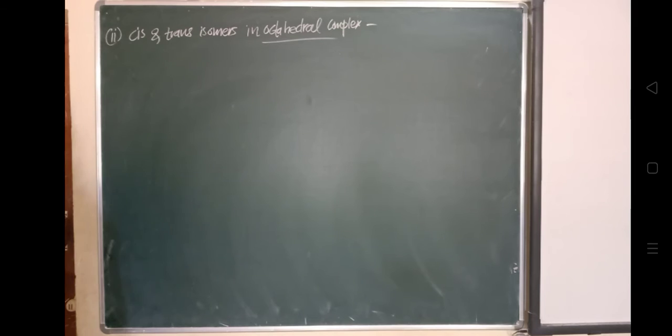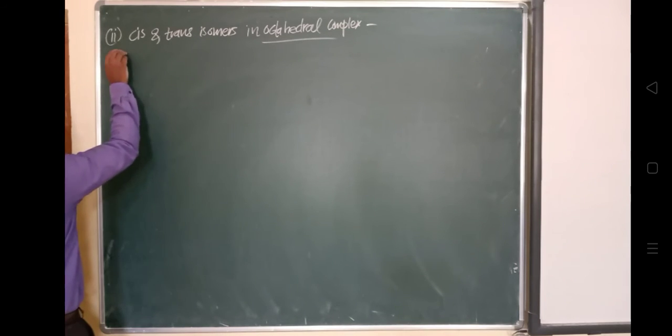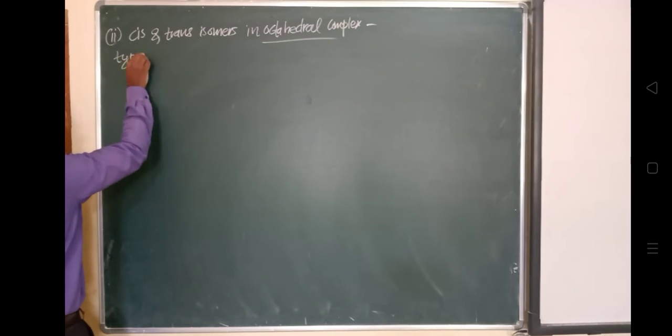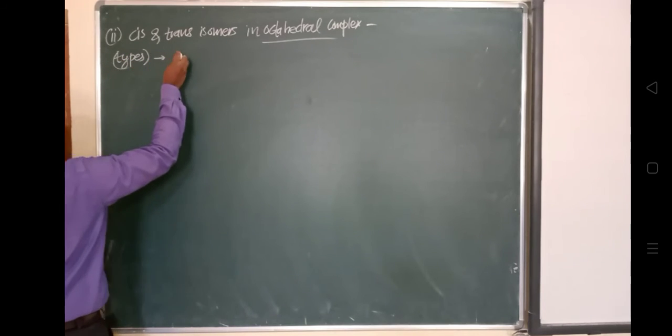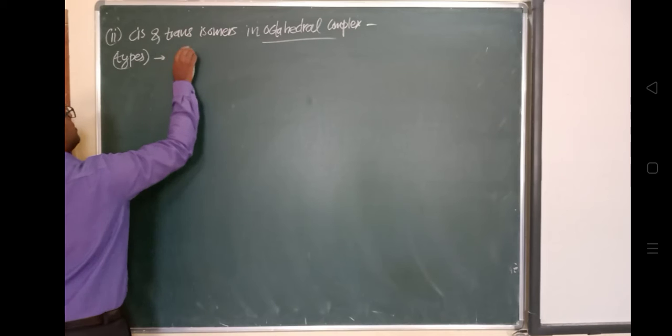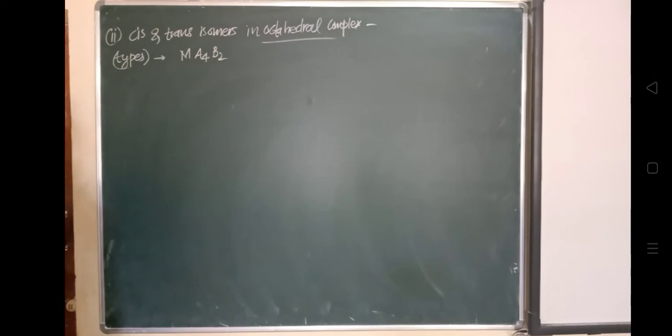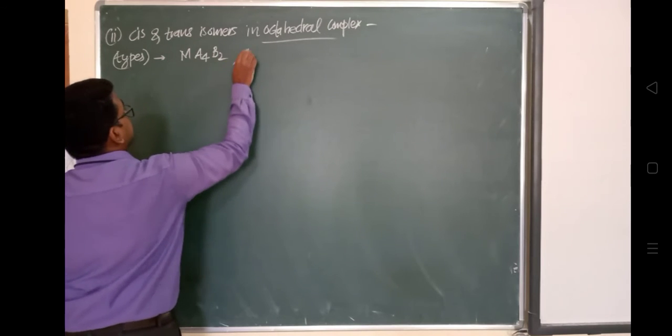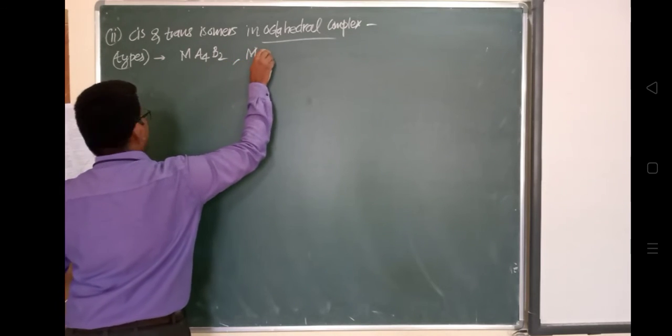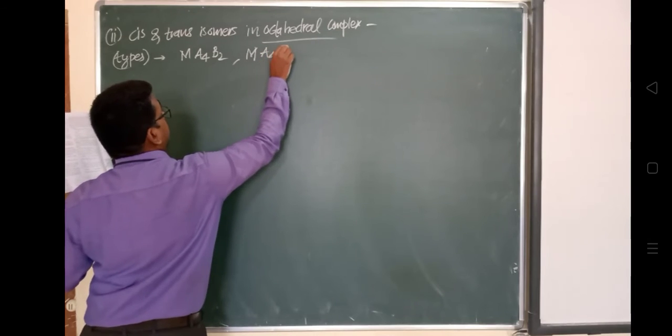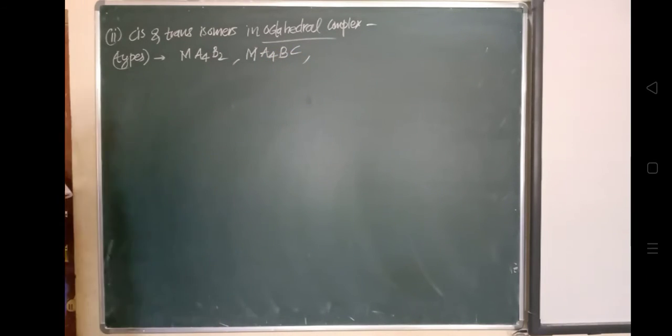Octahedral complexes may be of two or three types. That is MA4B2, and another kind, MA4BC, where A, B, C are the ligands.